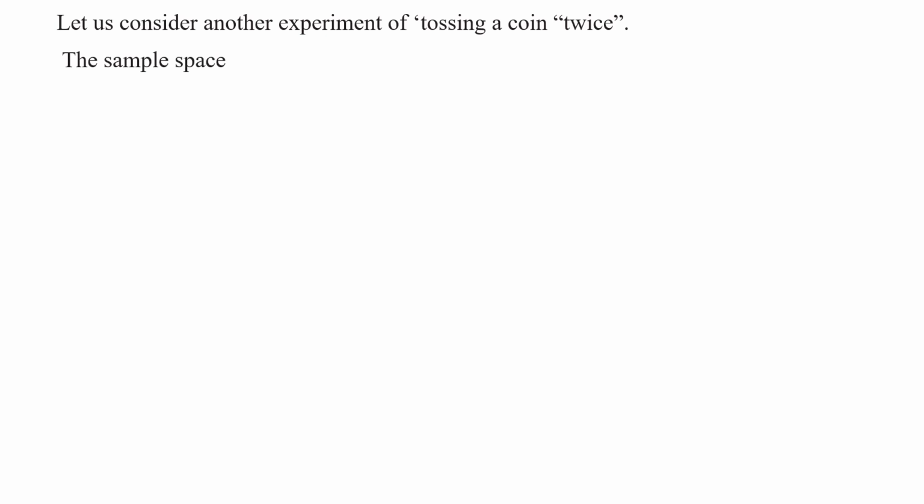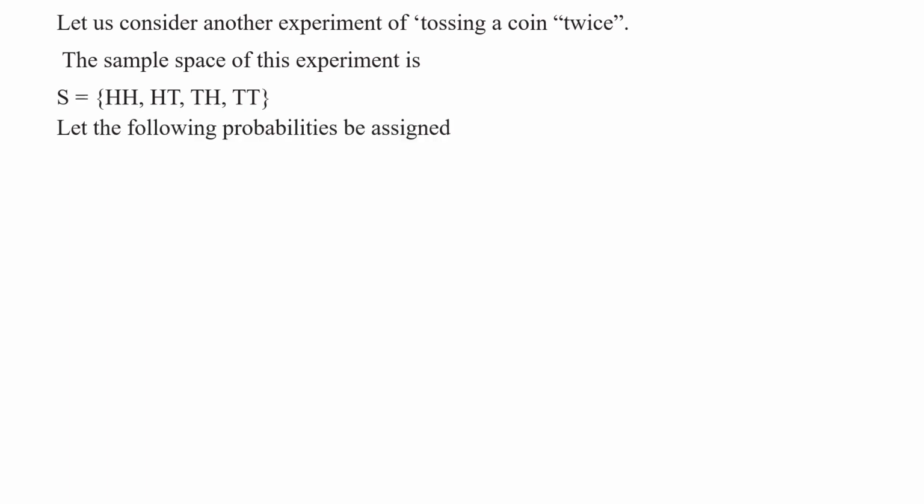The sample space of this experiment is S is equal to HH, HT, TH, TT. Understood this sample space for this random experiment of tossing a coin twice? These are the only outcomes. Yes or no, my children? Right.